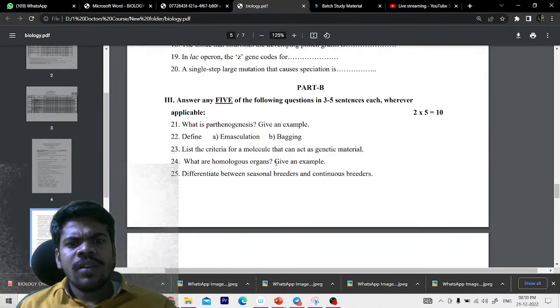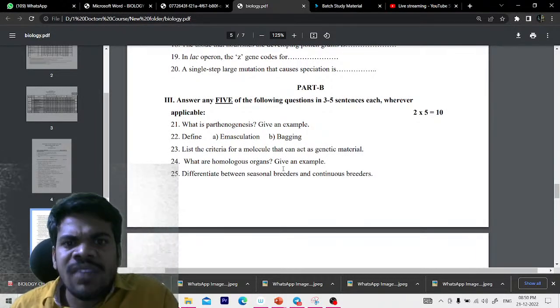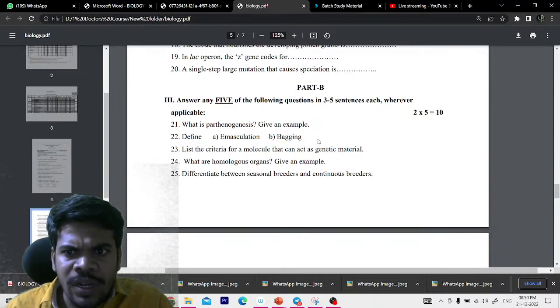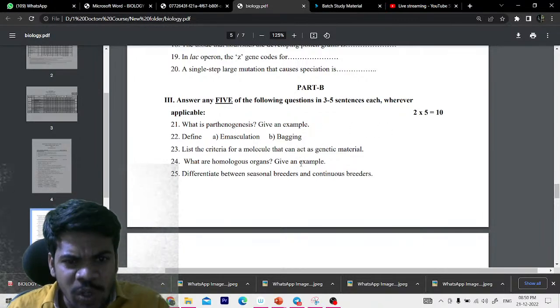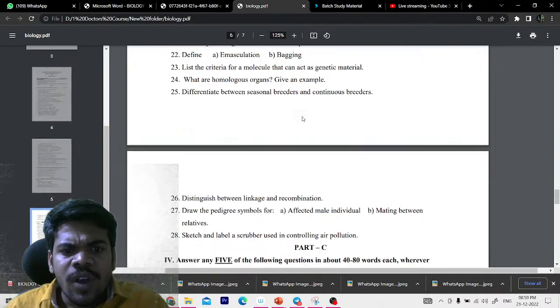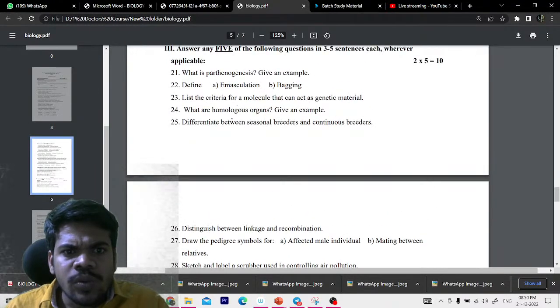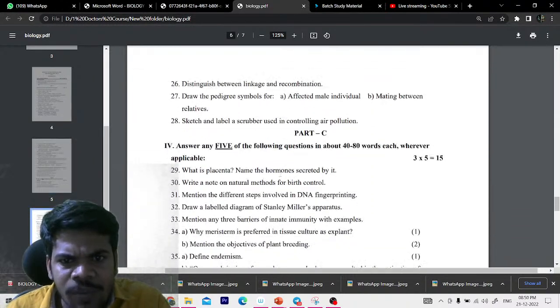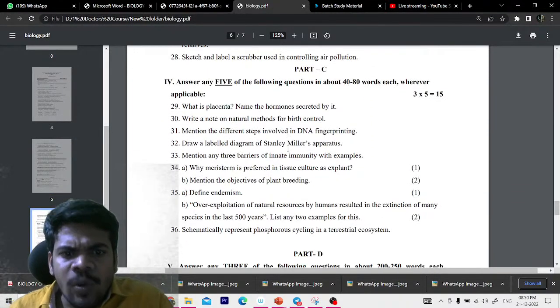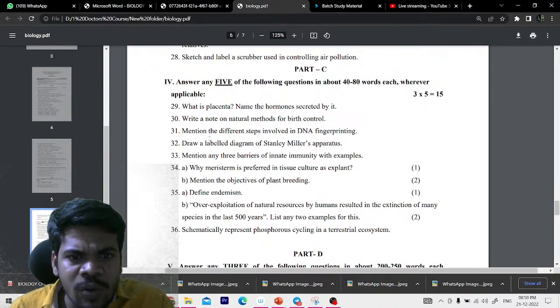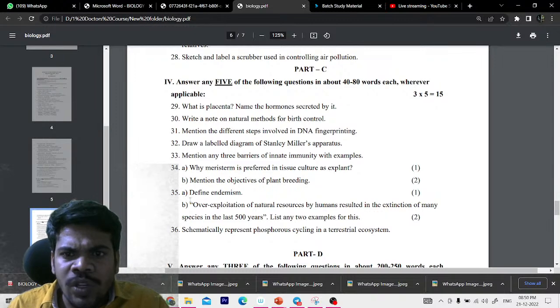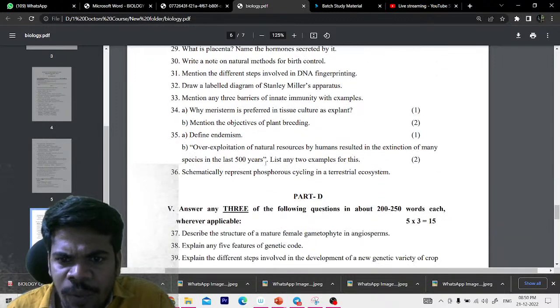Next, from here, it is more common. Answer any 5 of the following in 3 to 5 sentences. So there are 2 more questions. How many questions do they give? 5 plus 3, 8 questions they give. Out of 8, you have to select 5. And then the next 5 questions, you have to write 5 questions. So again there is a choice. 6 plus 2, 8 questions. Out of 8, you have to choose 5.